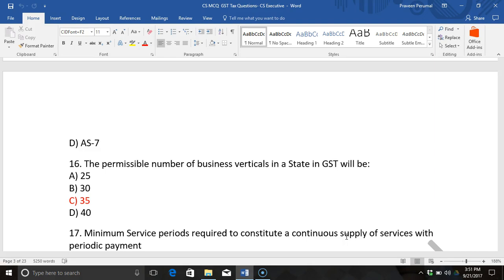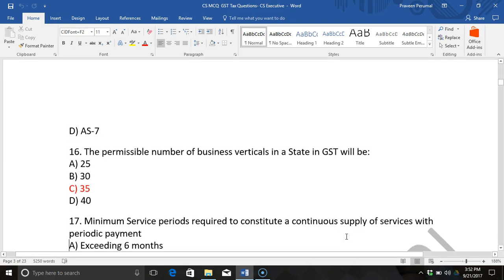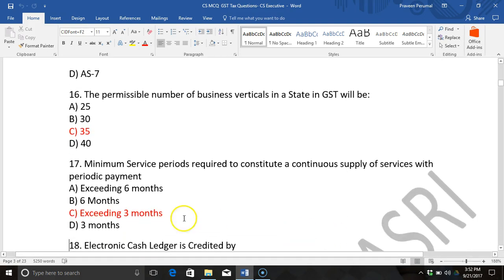An example of continuous supply of service is a works contract, your construction contract, if it is more than 3 months. So, the answer is 3. Exceeding 3 months. It is not exactly 3 months, it is exceeding 3 months. So, that is the minimum service period. This time limit is not found for continuous supply of goods.